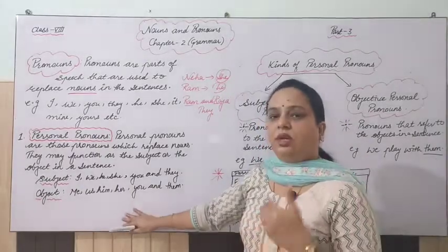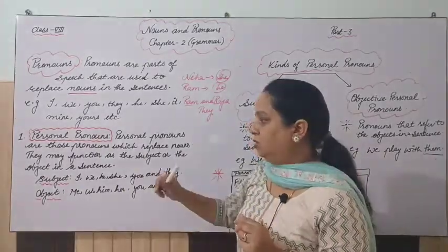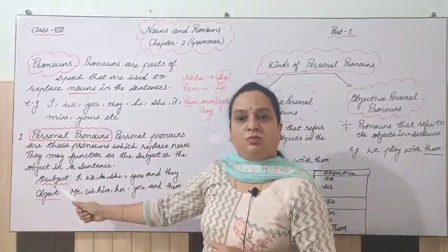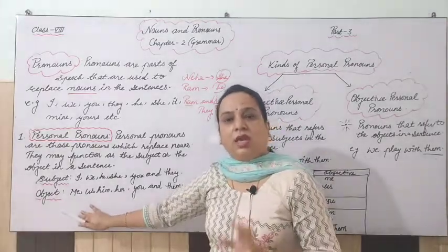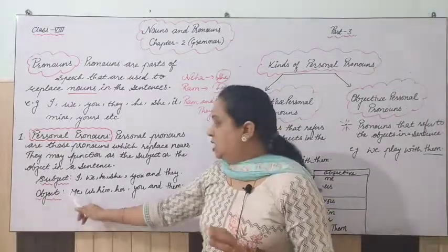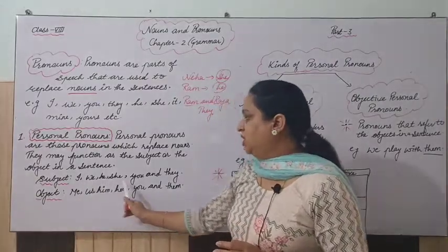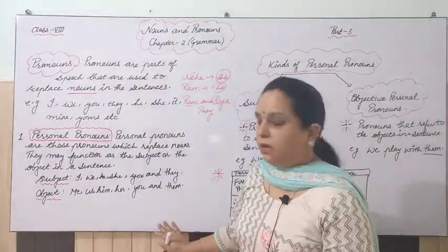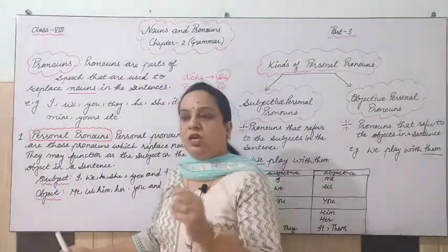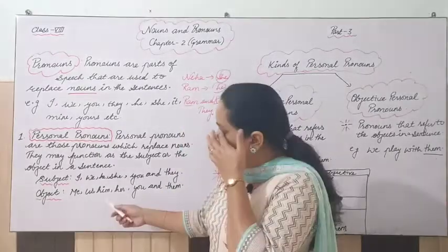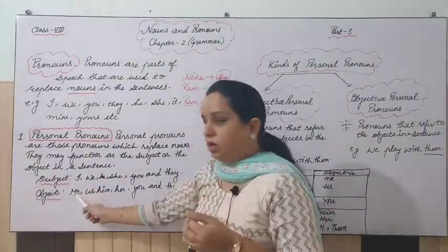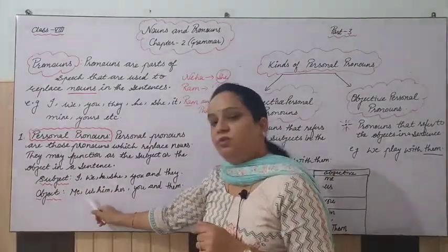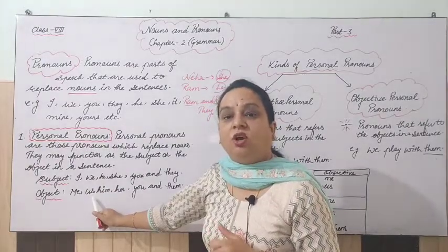Now if we are talking about this, pronouns are of two kinds. Number one is subject. We use personal pronoun as subject also. We use personal pronoun as object also. You must have seen that I, we, he, she, you and they are used as subject in a sentence, right? And when you want to replace them, suppose we have done passive voice, right? So there we replace this I with what? Me. So we use this as the form of object. We replace we with us, right? So that is object actually.